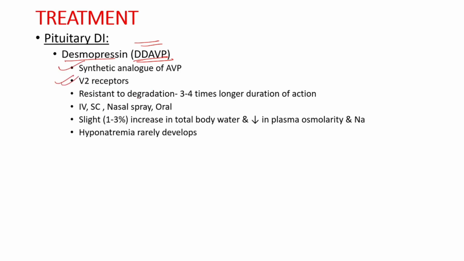It is resistant to degradation, therefore a 3 to 4 times longer duration of action is there. It can be given by intravenous, subcutaneous, nasal spray as well as in the form of oral tablets. It produces a slight, that is 1 to 3%, increase in total body water and also decreases the plasma osmolarity and sodium. Now, hyponatremia will very rarely develop.